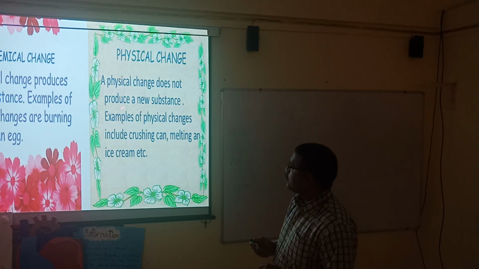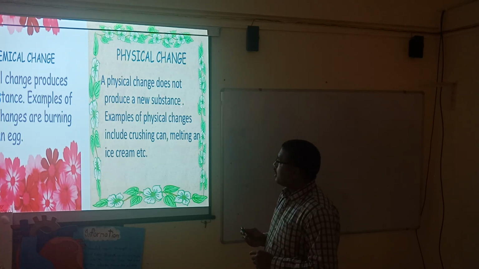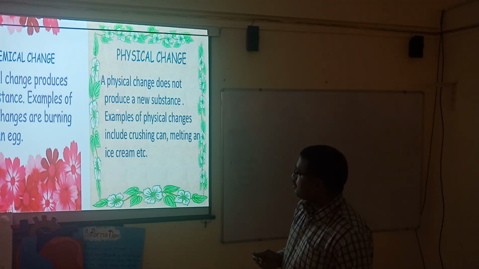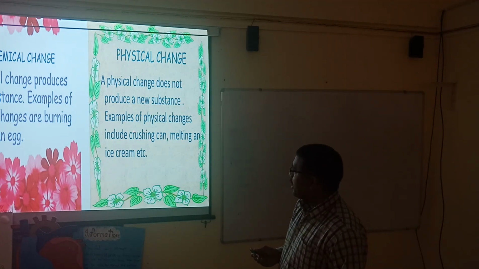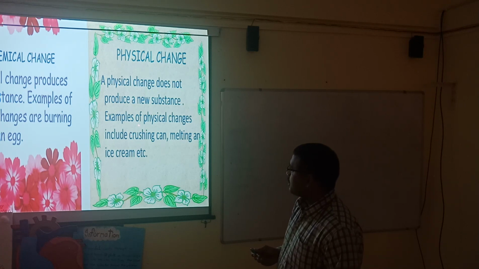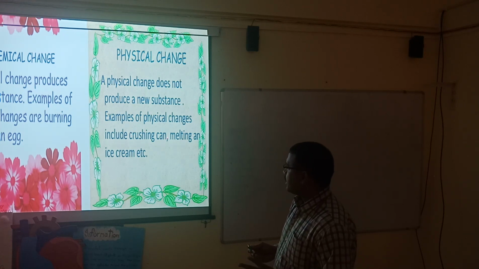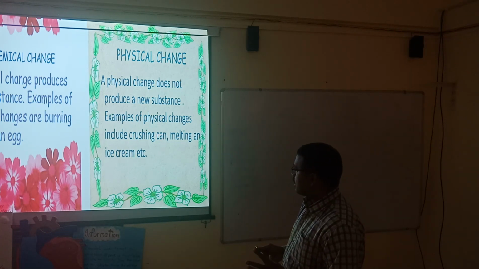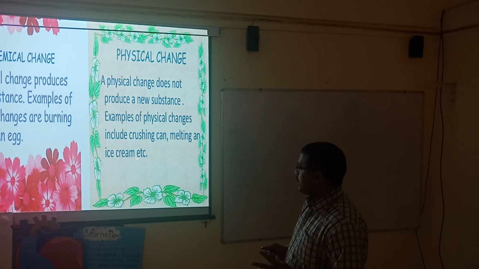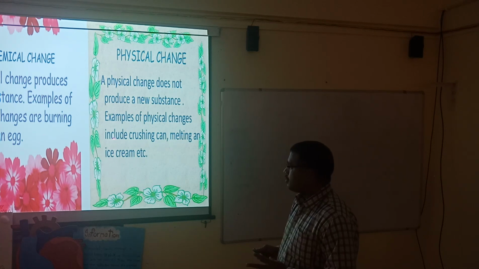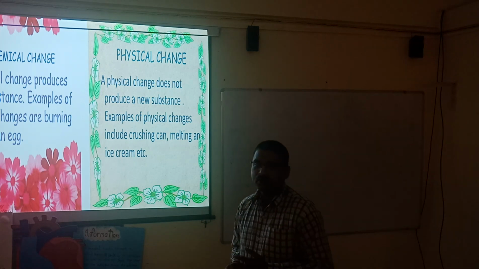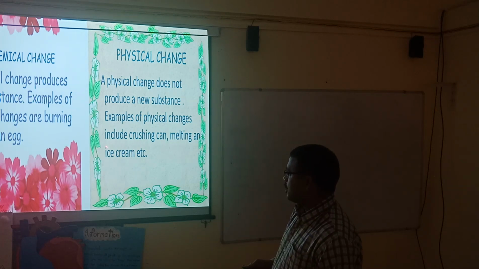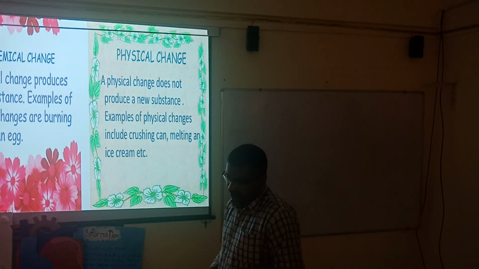A physical change does not produce a new substance, as we have already discussed in the previous slide, like crushing a tin can. If you crush a can, it gets converted, and if you want, you can make a can again. Another example is melting ice cream. If you have ice cream and that ice cream melts into water, that water can again be converted into ice cream. That's why it is called a physical change.